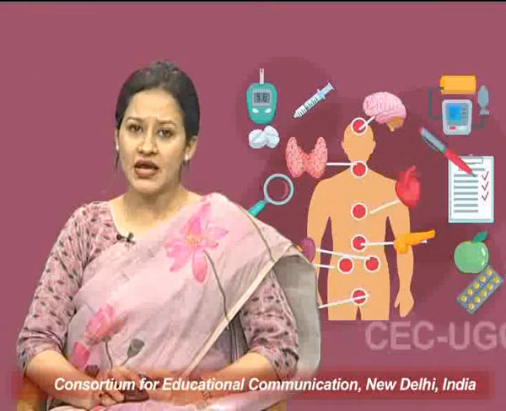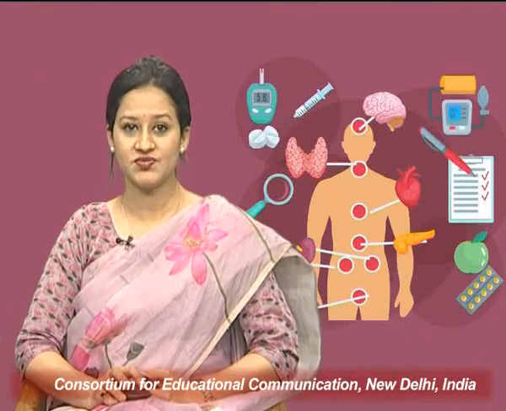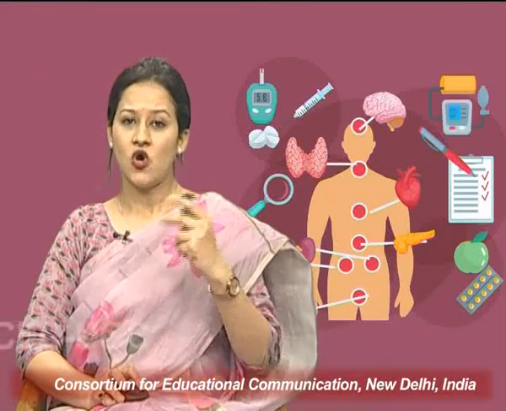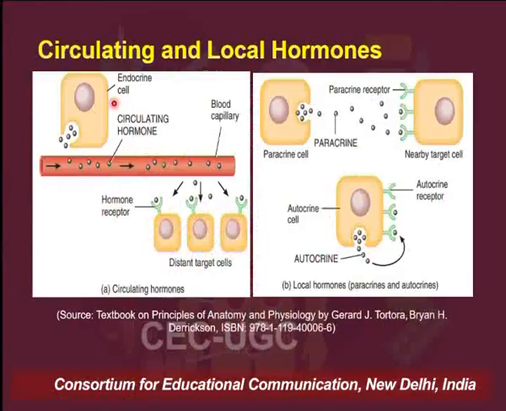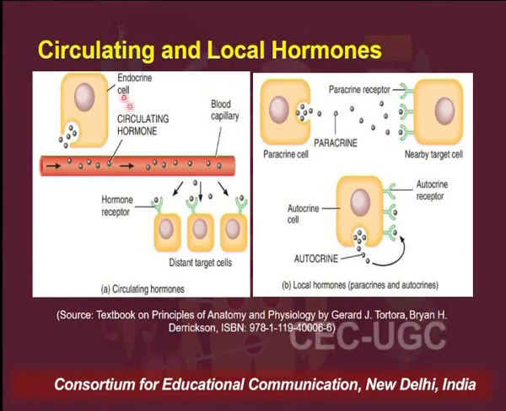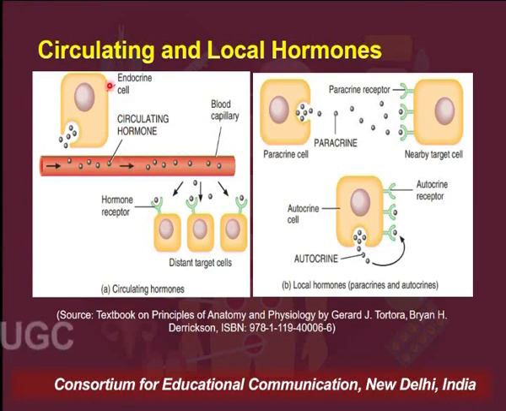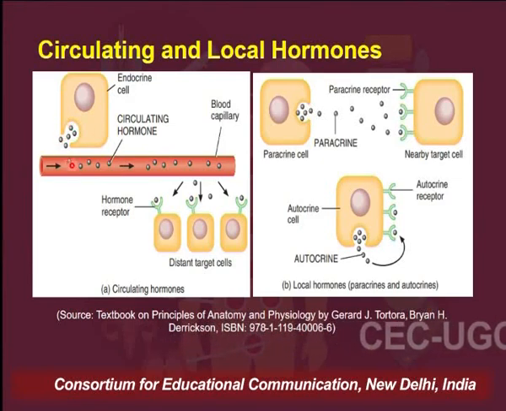So now let's talk about the hormones in more detail. As I was telling you, as per the classical definition, these are secreted into the bloodstream. There would be some secretory cells which would be synthesizing the hormones and secreting them into the bloodstream.